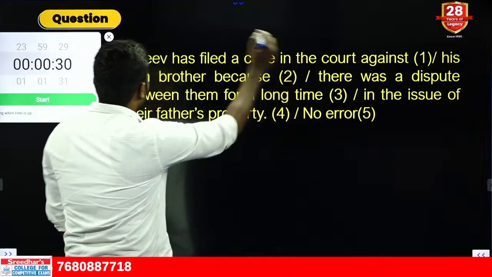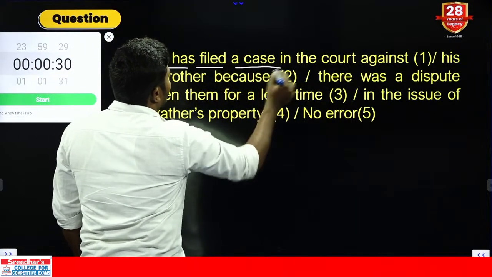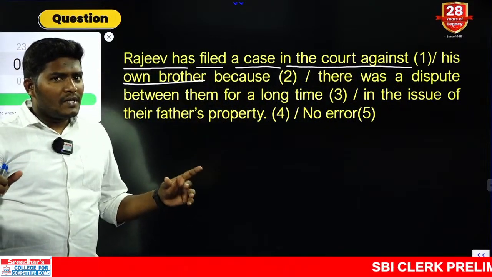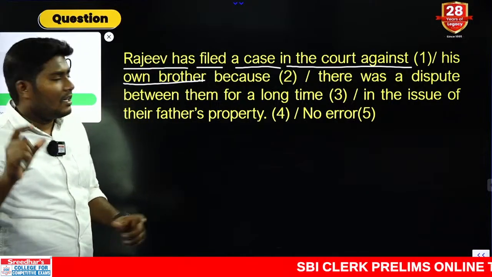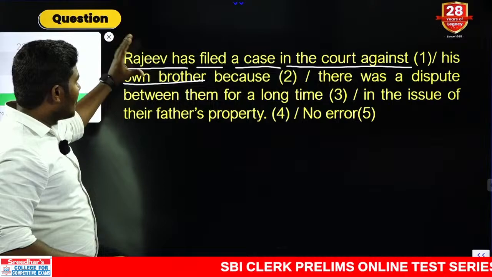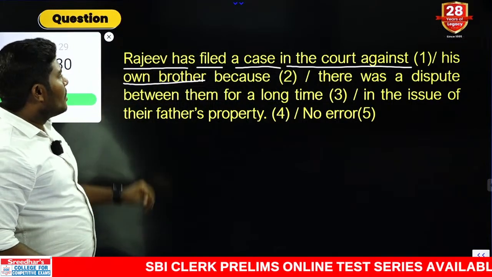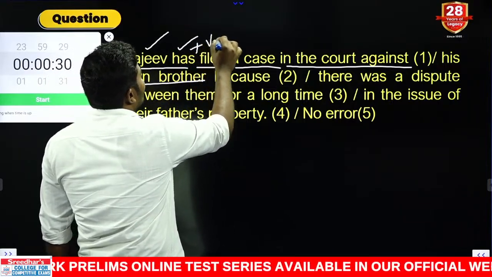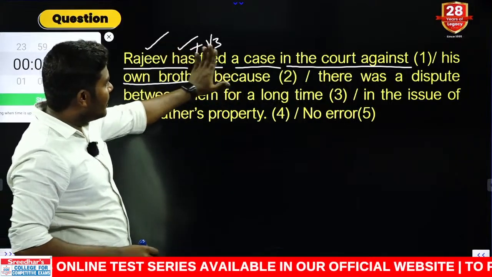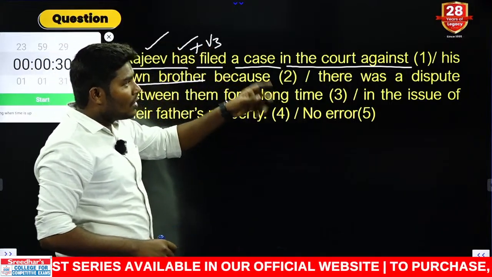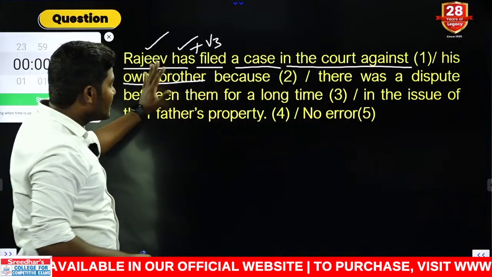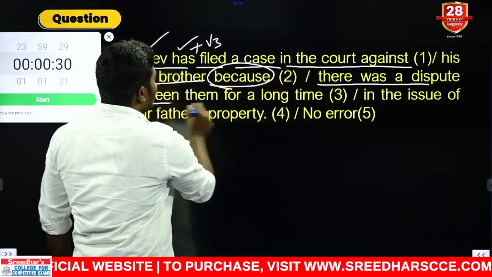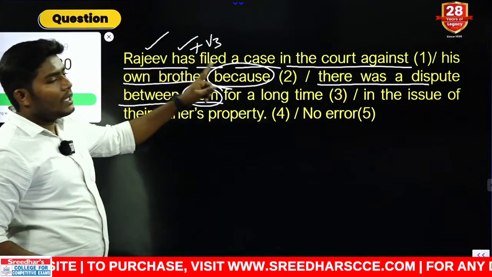Right. Let us start with this. Rajiv has filed a case in the court against his own brother. So who are the two people we are speaking about? One is Rajiv, another one is his brother. Brother is singular or plural? Singular. So Rajiv is singular, so we are using the word has, okay. Again, immediately the rule of have forms: has is followed by V3. Till here it is okay. He has filed a case in the court against whom? Against his own brother, because there was a dispute between them. Between whom? Between Rajiv and his brother.